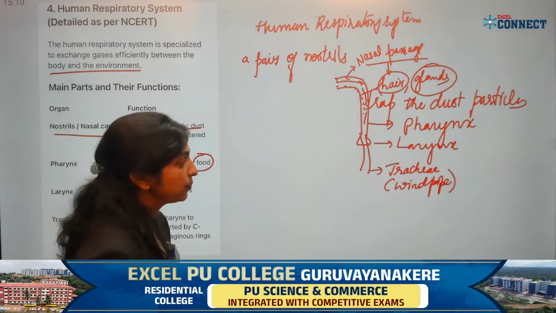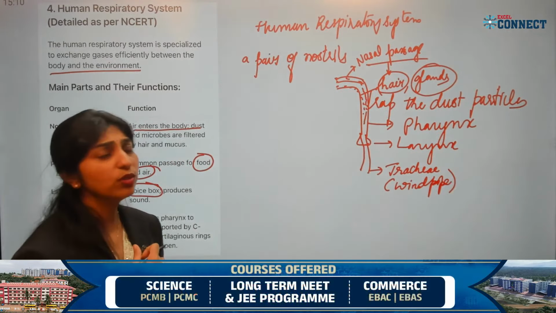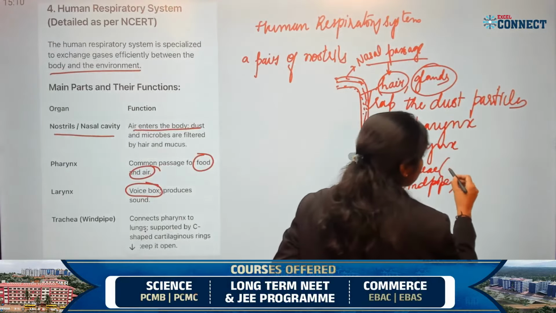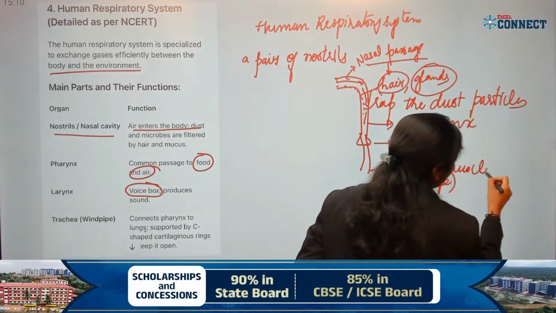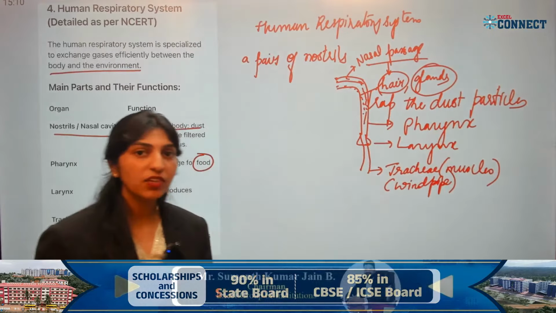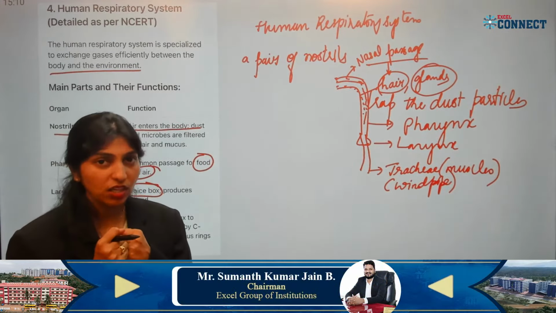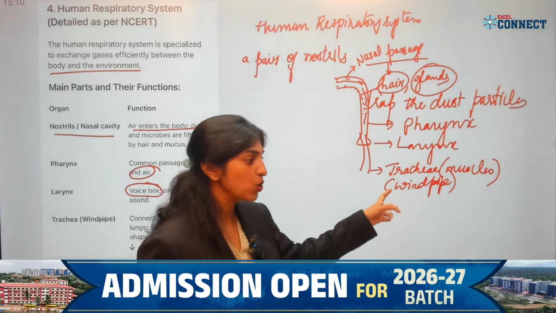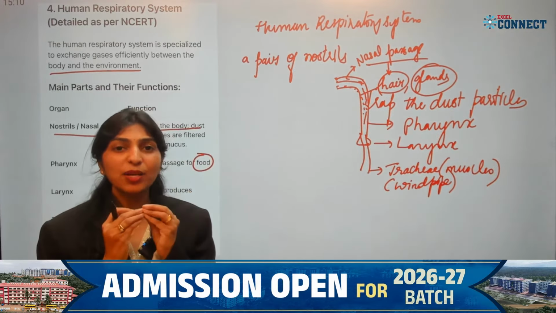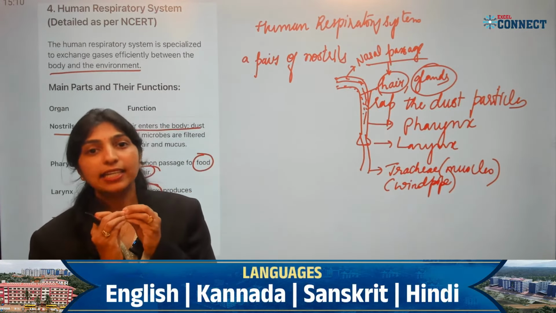Now, this trachea is made up of muscles. Whenever we inhale air under pressure, there is a chance that the trachea can burst or be damaged.